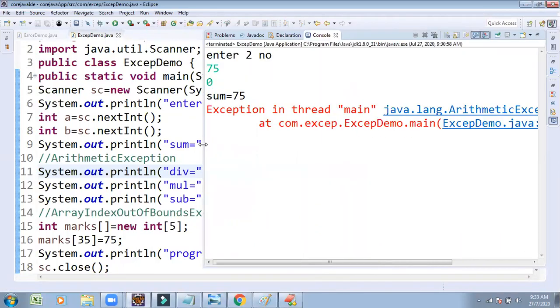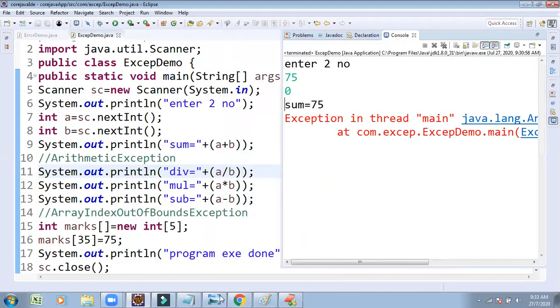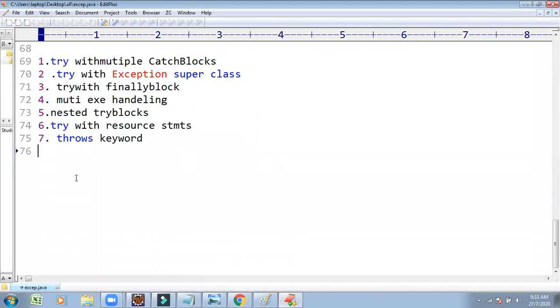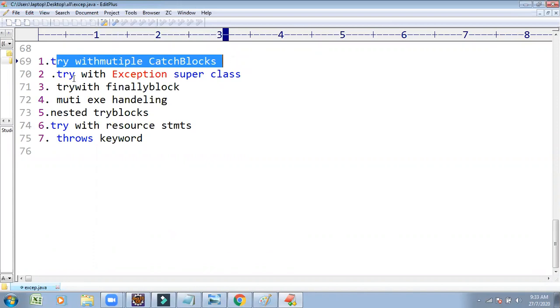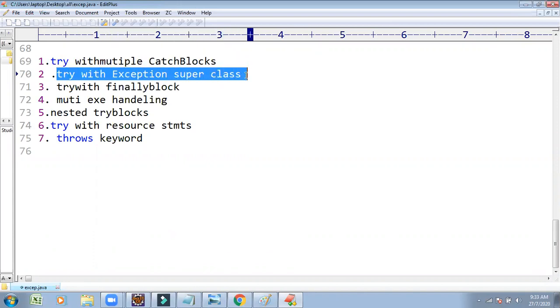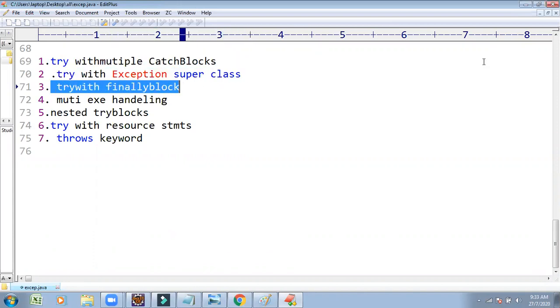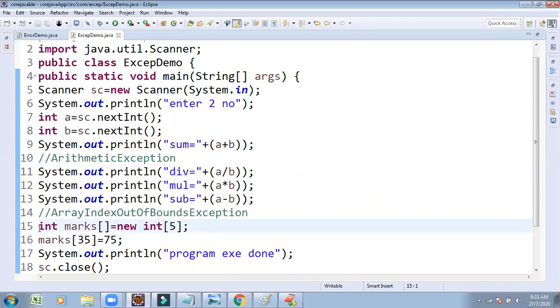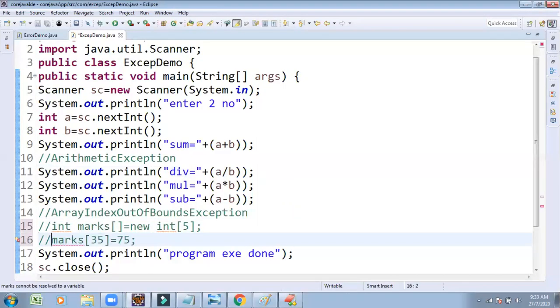To handle the exception, what is the procedure? To handle exceptions, we use try and catch blocks. There are different techniques to handle exceptions: try with multiple catch blocks, try with exception superclass, try with finally block. One by one I will discuss them. Now I want to concentrate on the first type only, how to handle multiple exceptions.